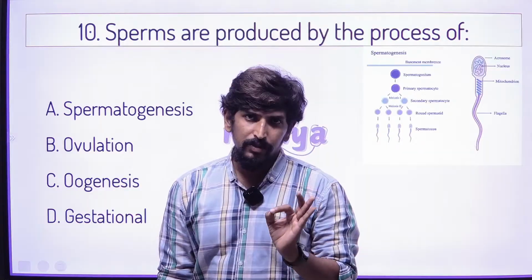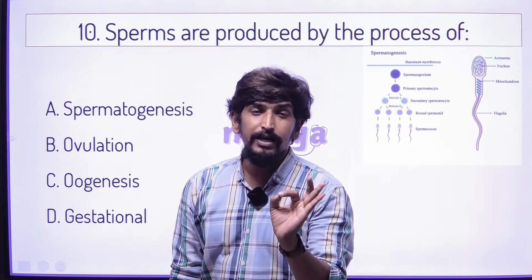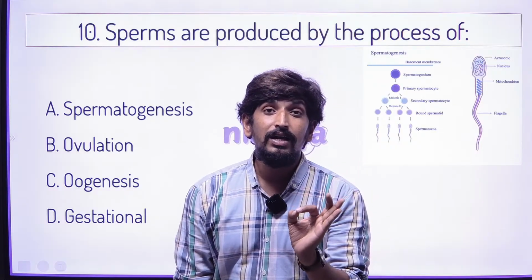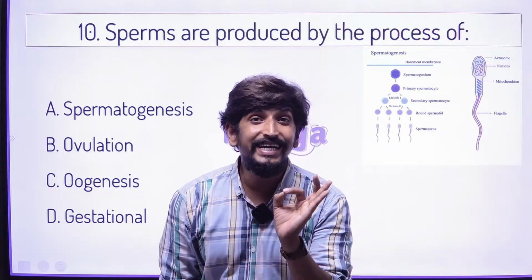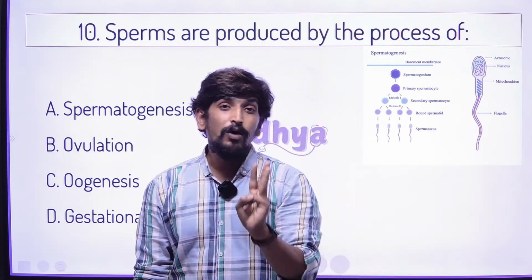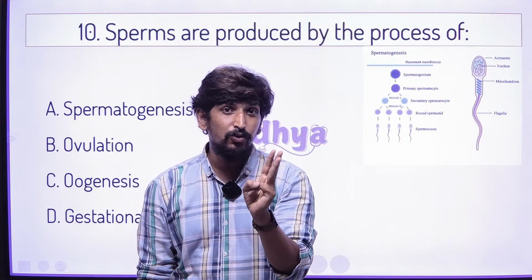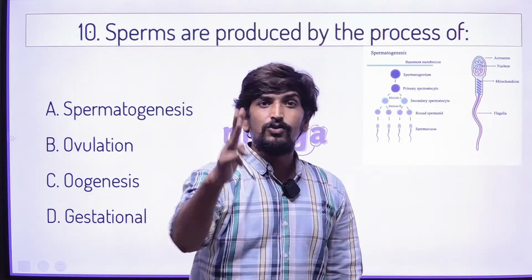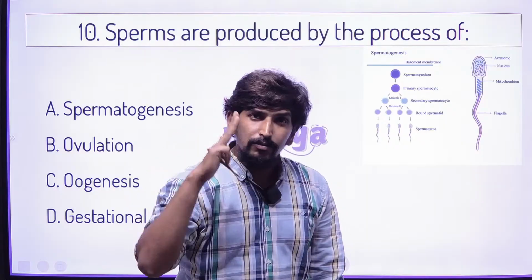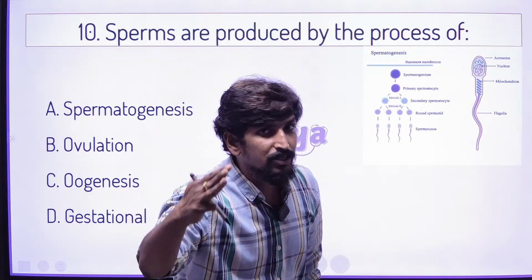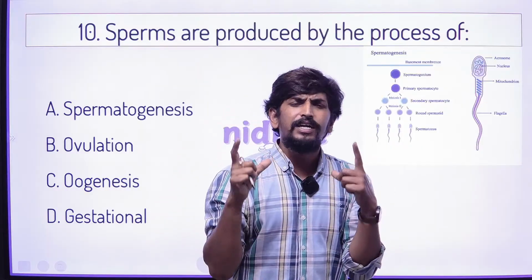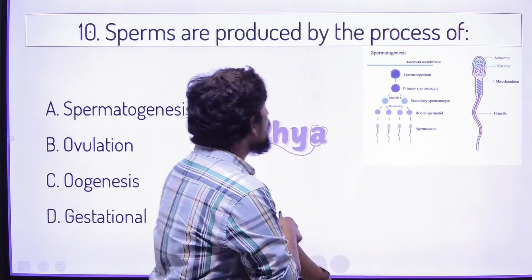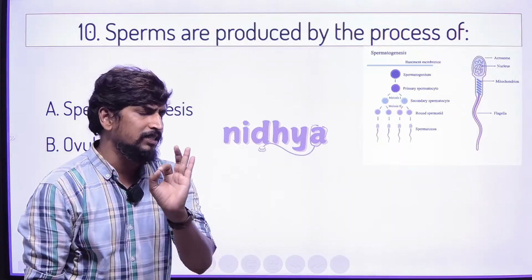Sperm production: a sperm can mature in 14 days, but one sperm can travel for 90 days, that is 3 months, from the production site to the ejaculatory site. After 3 months of its journey, it reaches ejaculation. This is very interesting, an interesting point for competitive exams and for science. So after 90 days, the sperm reaches the ejaculatory area.